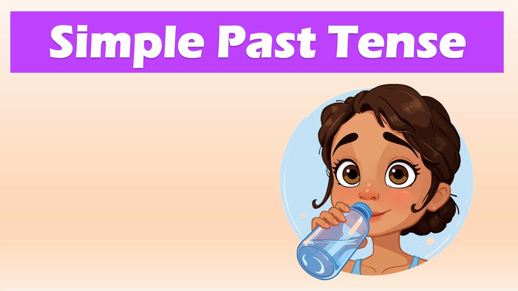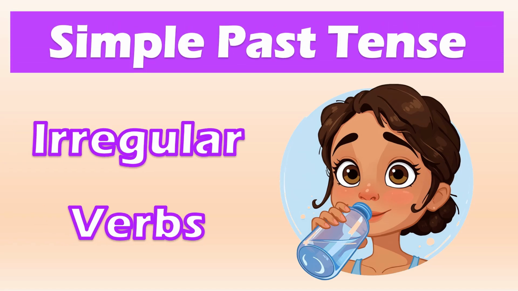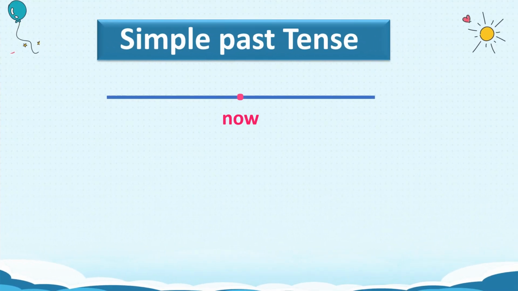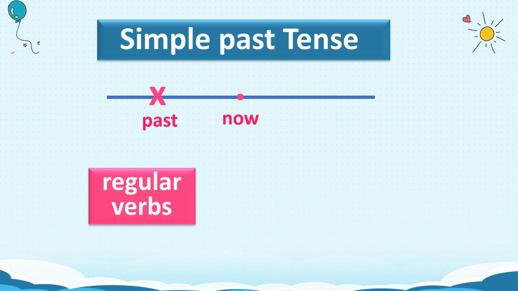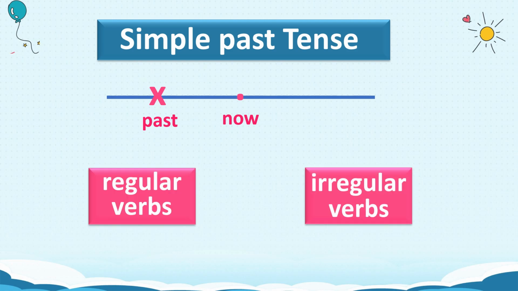Simple past tense. Irregular verbs. We use the simple past tense to talk about actions that finished in the past. There are two types of verbs in past tense: regular verbs and irregular verbs.